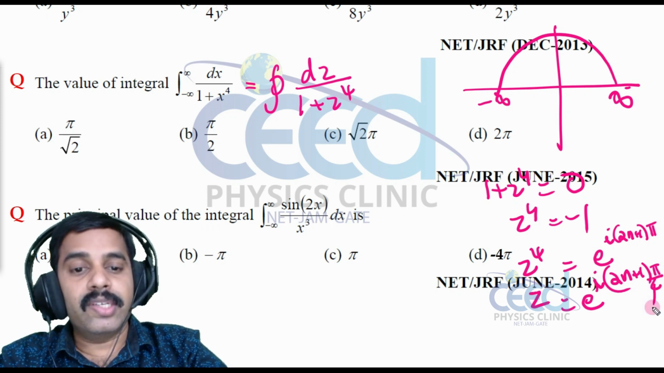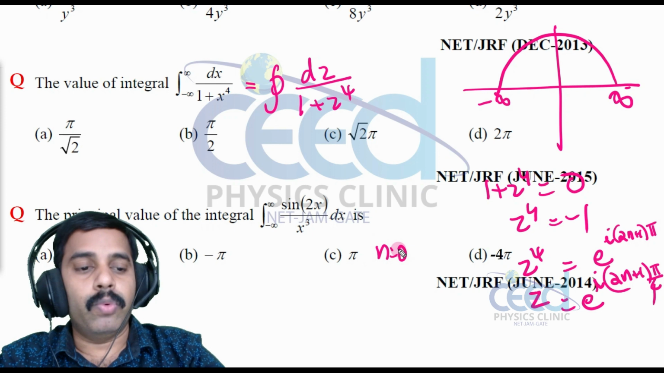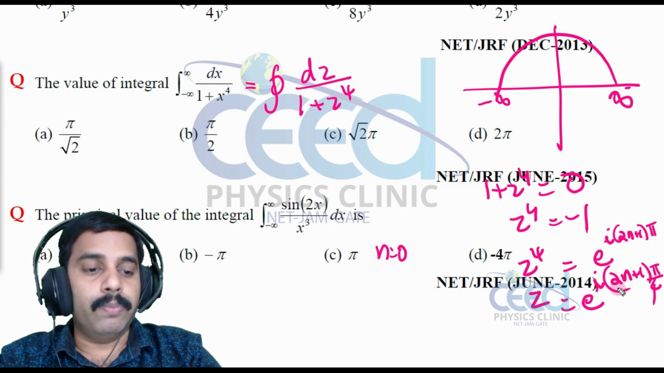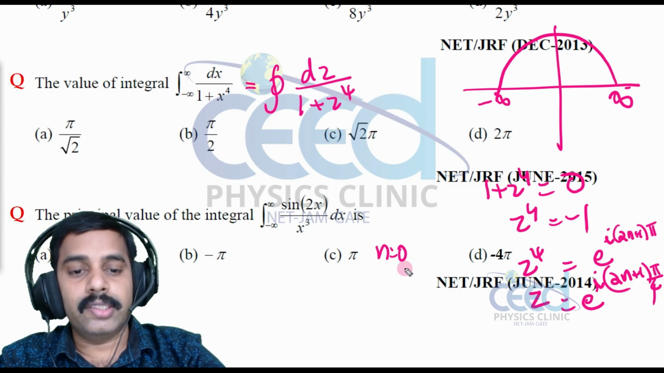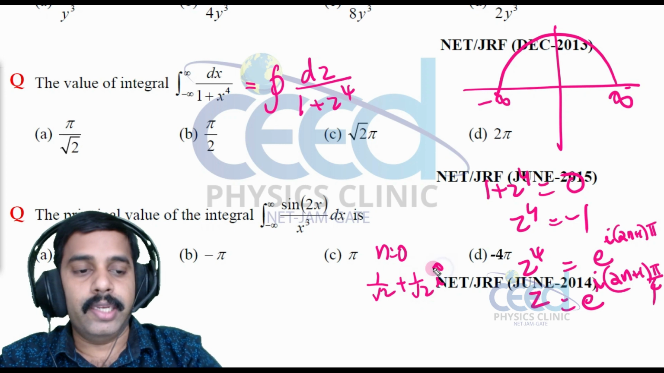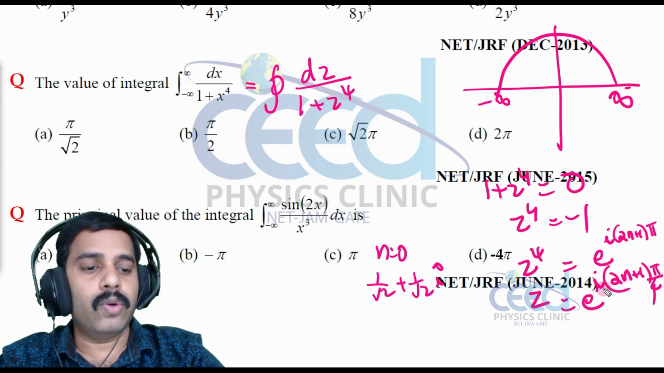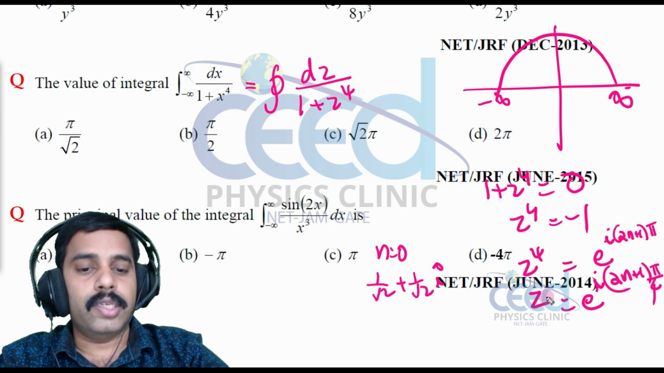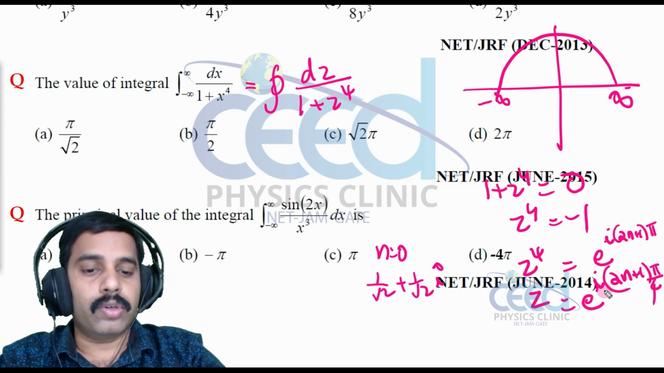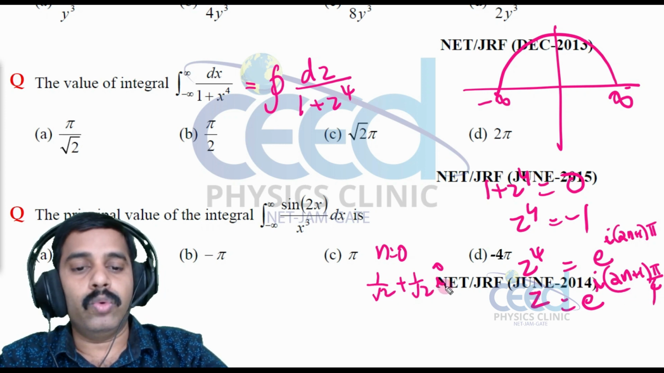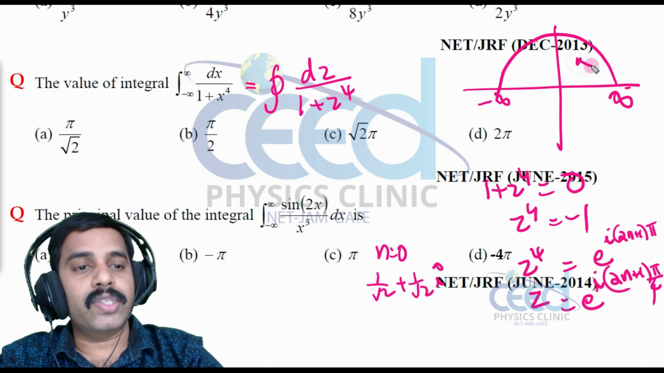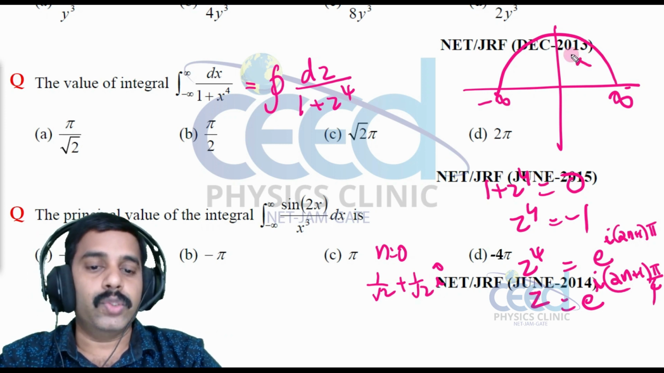Now if I give n is equal to 0, what will be the pole? If I am giving n is equal to 0, that is e raised to i pi by 4, that is cos pi by 4 plus i sin pi by 4, that is equal to 1 by root 2 plus 1 by root 2 i. So that is in the first quadrant, so that is inside this contour.